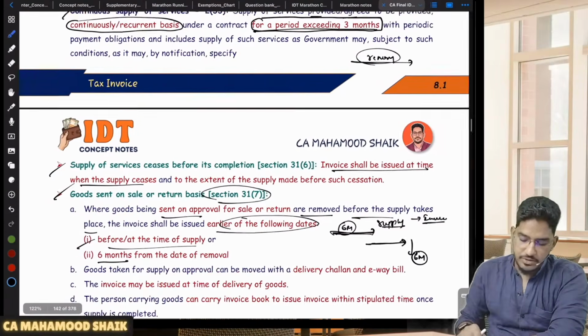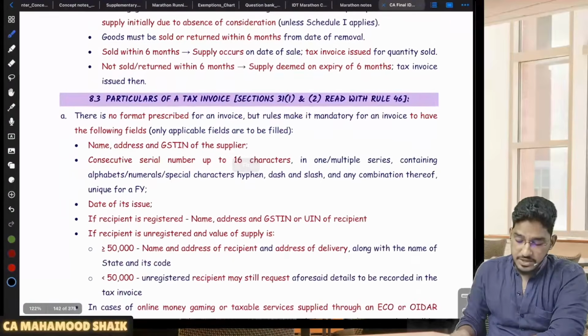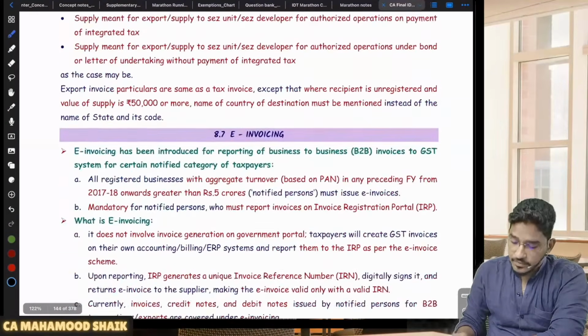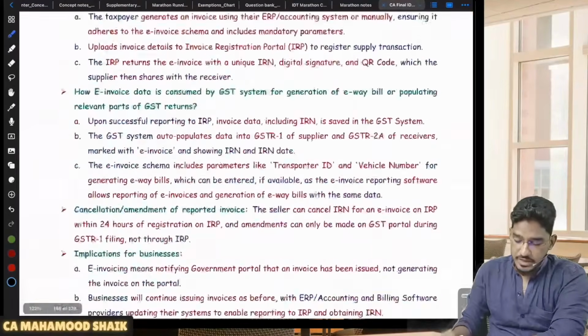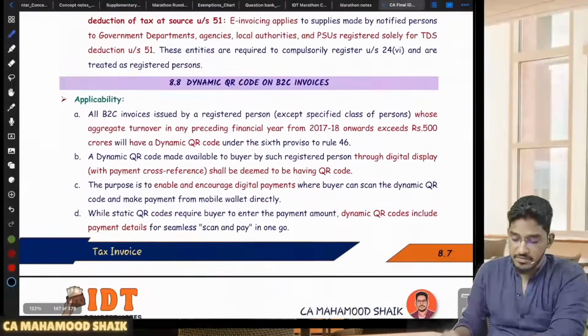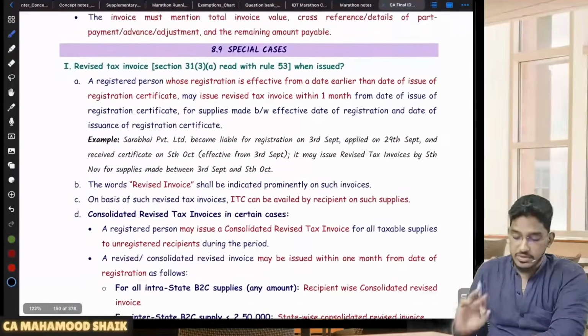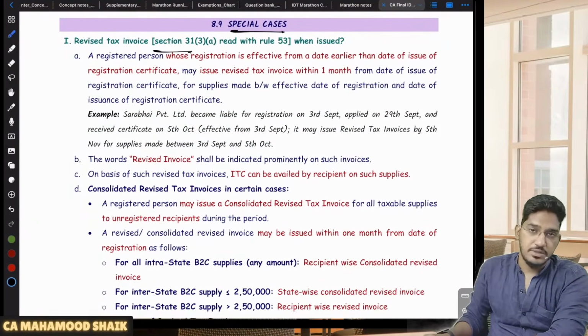And a few more things I would like to cover here. 31 subsection 3 will be there. There are some special circumstances where different kinds of documents will be issued. Apart from the tax invoice, there are separate documents which will be issued in some special cases. What are they? I will tell you. So there are some special cases which are covered under 31 subsection 3.